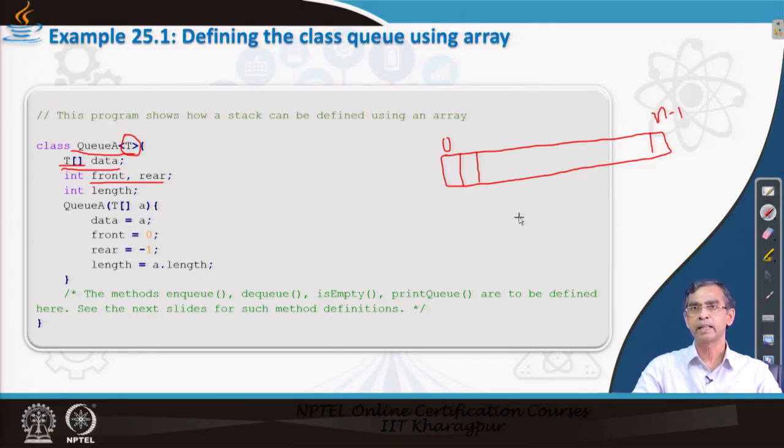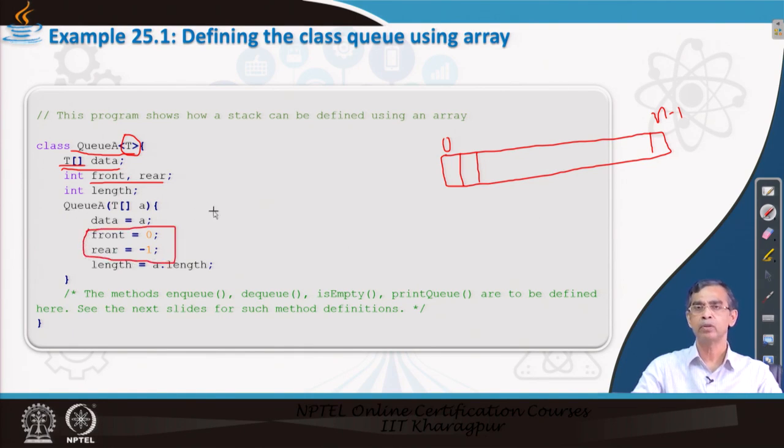This means that the front and rear will move from 0 to n minus 1. However, to indicate that the queue is empty at any instant, we will see that front equals 0 and rear equals minus 1.